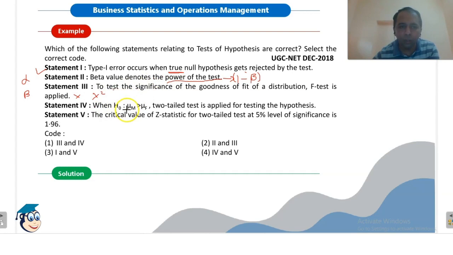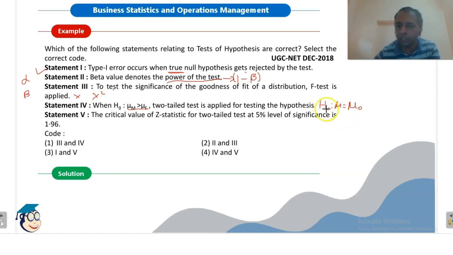When the null hypothesis is mu m is greater than mu f, two-tailed test is applied for testing the hypothesis. This is wrong. A two-tailed test is used when we have chances of rejecting the hypothesis in both regions.